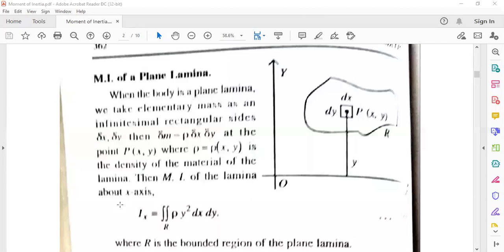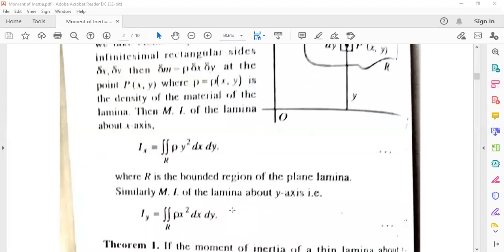Then the moment of inertia of the lamina about the x axis is Ix equal to the double integration over R of rho y square dx dy, where R is the bounded region of the plane lamina.